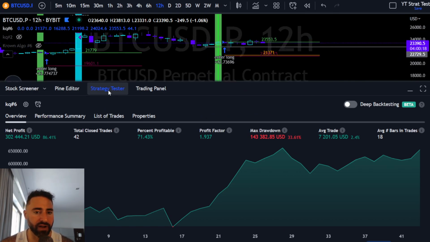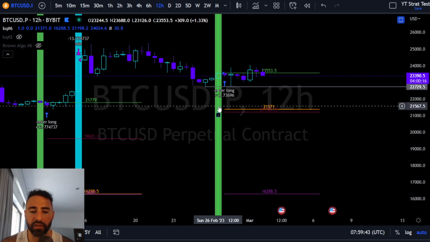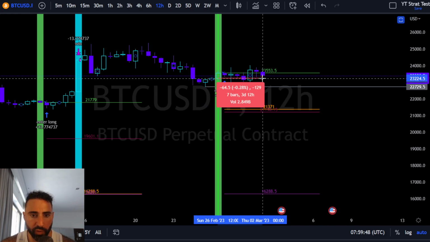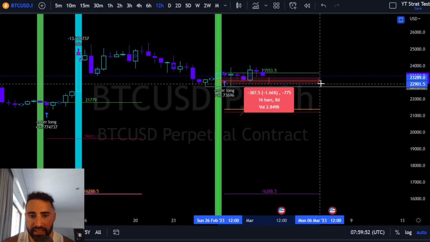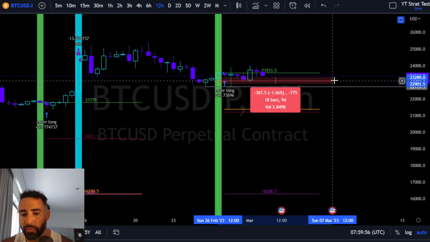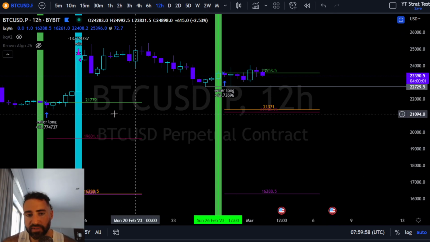Well, this setup fired off when? It fired off on the 26th of February. So we are, I believe, 4 days into it. Yeah, today will be day number 4. 9 days, which would be right on the average, would put us at around March 7th. So got some time to go.